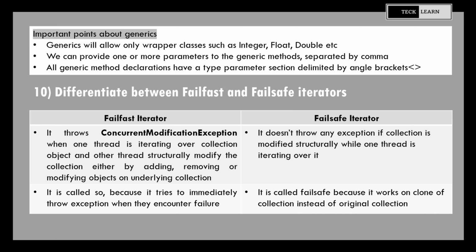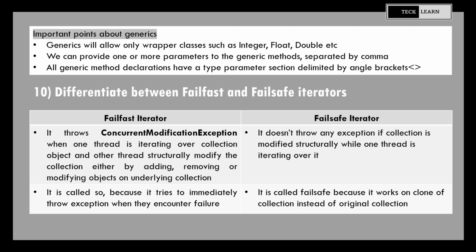Our last question is: differentiate between fail-fast and fail-safe iterators. Fail-fast iterator throws ConcurrentModificationException when one thread is iterating over collection object and other threads structurally modify the collection either by adding, removing or modifying objects on underlying collection, whereas fail-safe iterator doesn't throw any exception if collection is modified structurally while one thread is iterating over it.